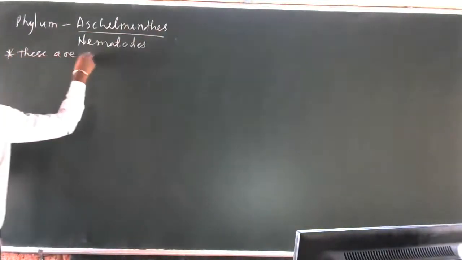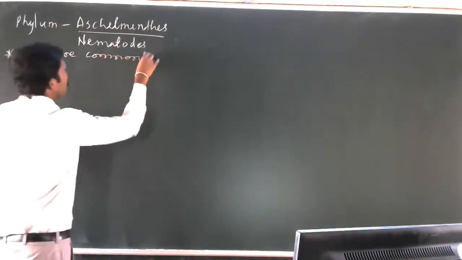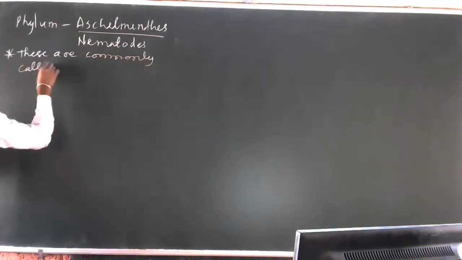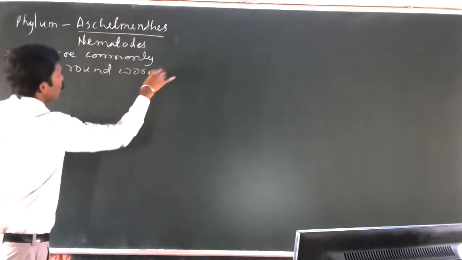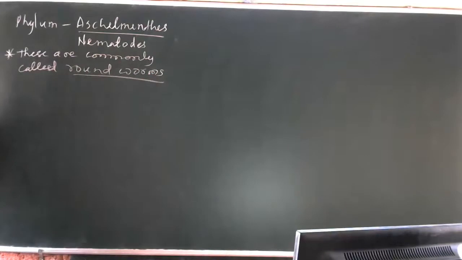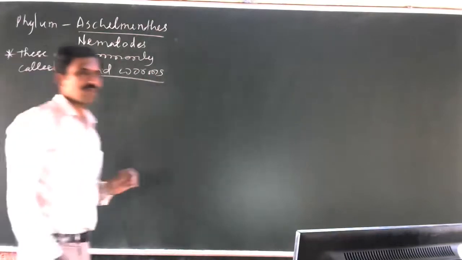These are commonly called roundworms. We call it roundworm, while the other group is called flatworm.